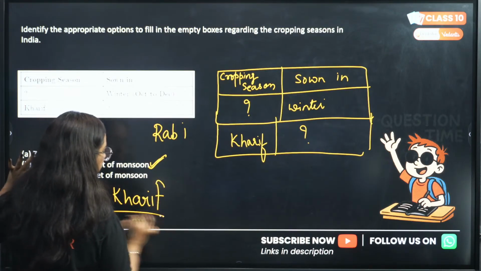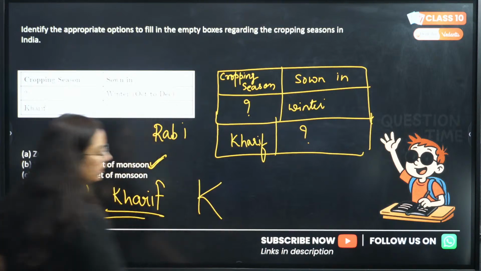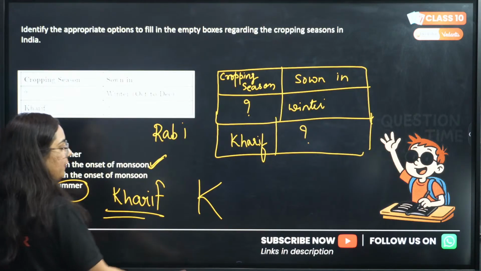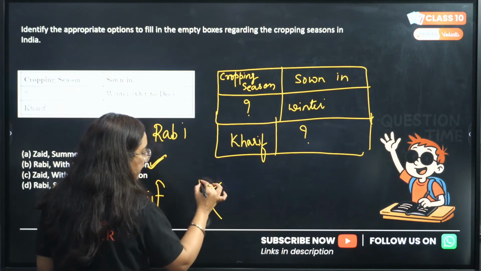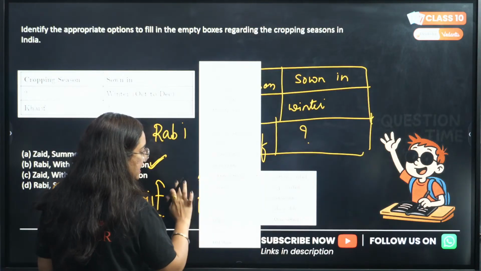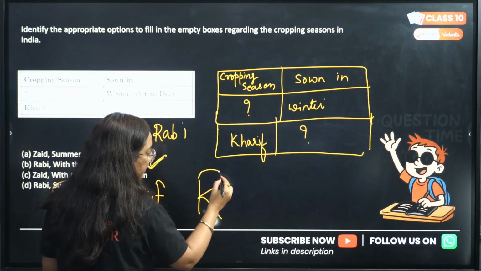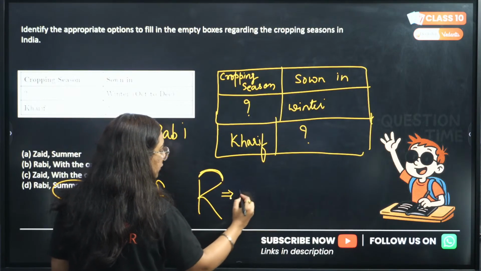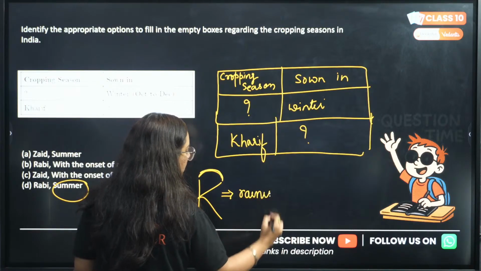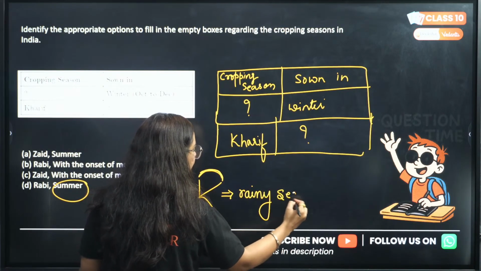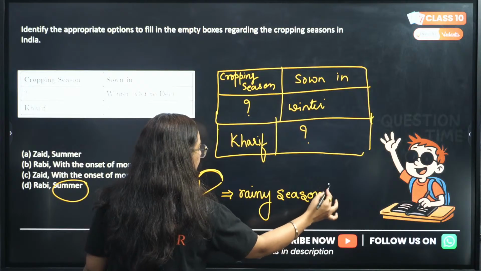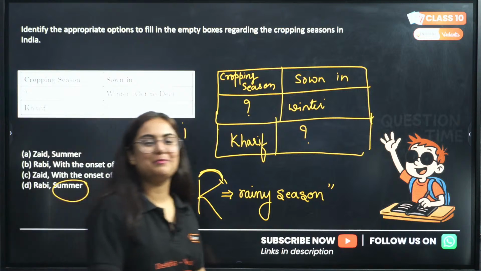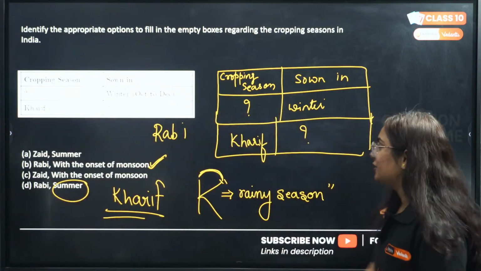Look, I'll tell you a trick. K for, not kite, brother. K for Kharif. Do remember it likewise. Convert this K into R. So the Kharif crop is grown with the onset of monsoon. That means the rainy season. Very bogus trick, but I remember it likewise. You can also remember it likewise. Okay, chalo.